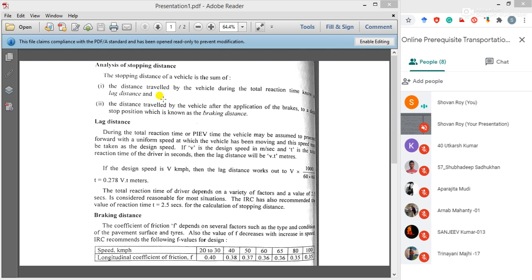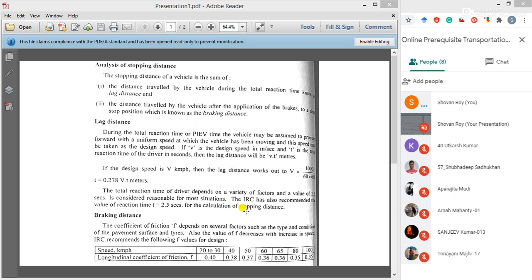Now, in detail, let us study the lag distance. During the total reaction time or PIEV time, already we have studied what PIEV is: perception, intellection, emotion and volition. During this total reaction time, the vehicle may be assumed to proceed forward with the uniform speed at which it has been moving, and this speed may be taken as the design speed.